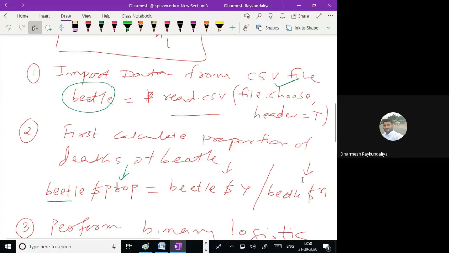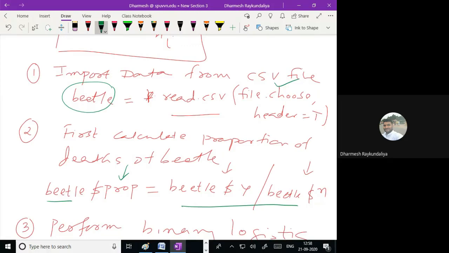So what is the use of the left hand side $ sign? Here in the right hand side, it is simply extracting the data or the variable from the data file, and it will create a new variable. But whatever the outputs we have created, I wish to store into the data file. So how to store into the data file?